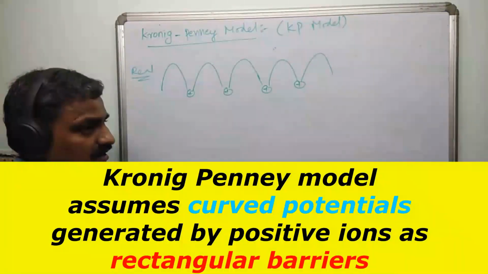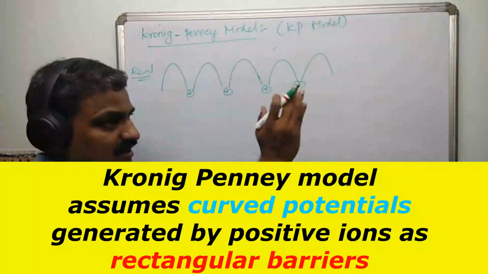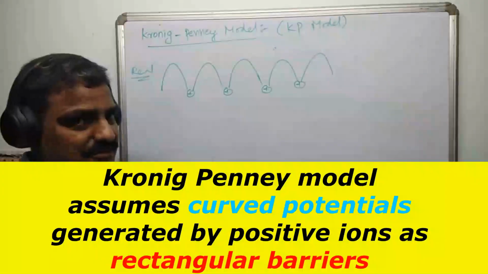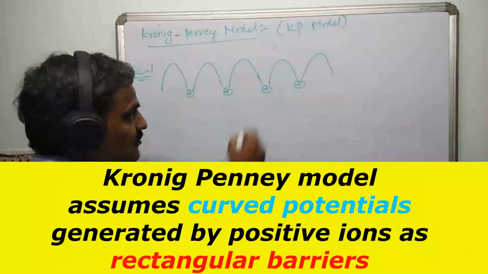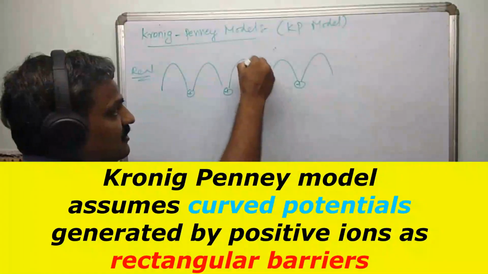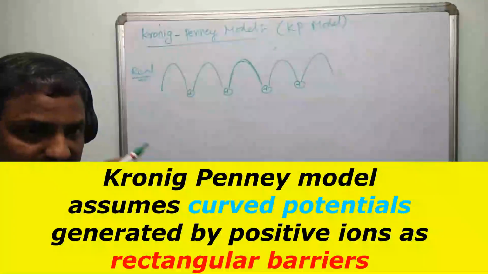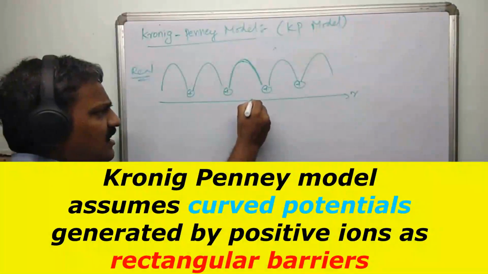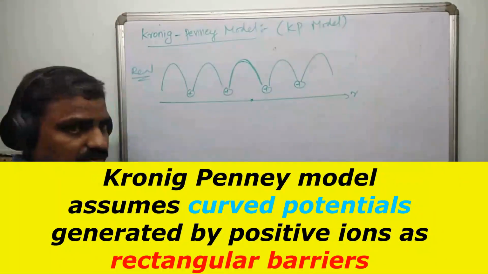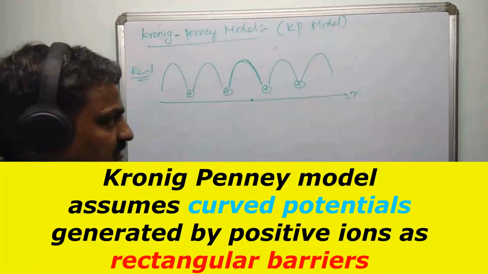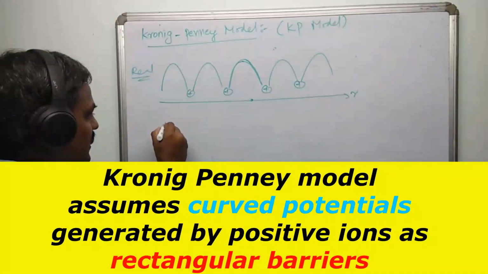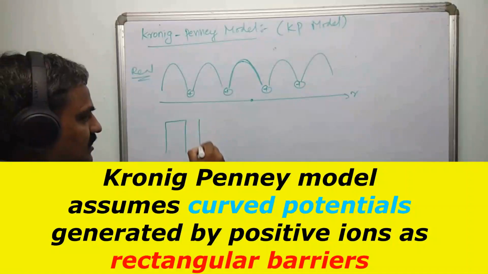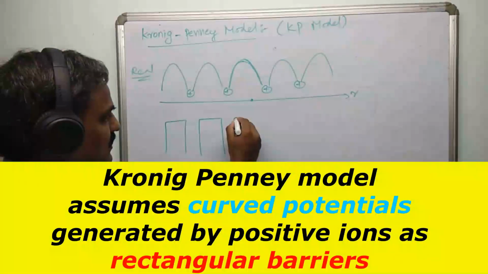As it is one dimensional, if you can say from x equal to 0 to x equal to L, this is the potential. From x equal to L to x equal to so and so, if this is the potential, like that, if you can define, you can proceed. But unfortunately, here it is not possible. At every point, the potential is continuously changing. At every point r, the potential is changing. So you cannot define the periodic function so easily. So to modify this, Kronig and Penney assumed a rectangular barrier. Wherever you have a curve, they have replaced it with a rectangular barrier, identical barriers.